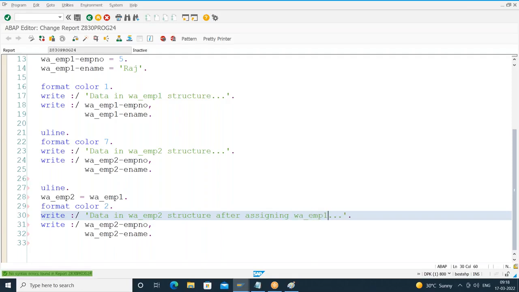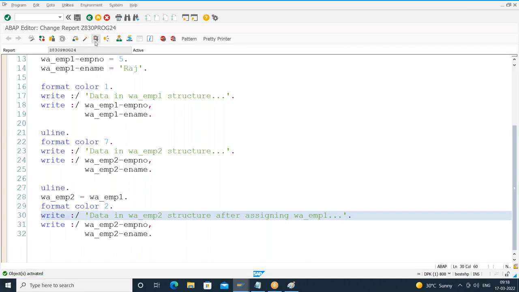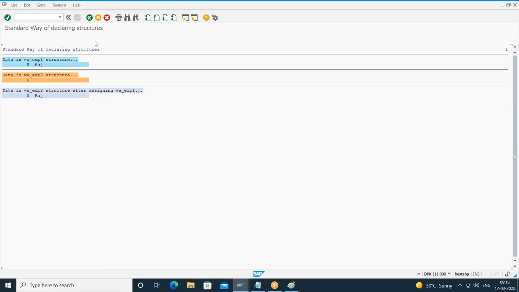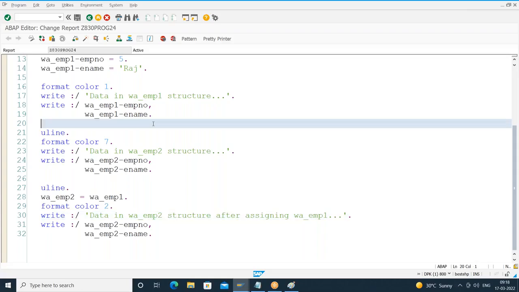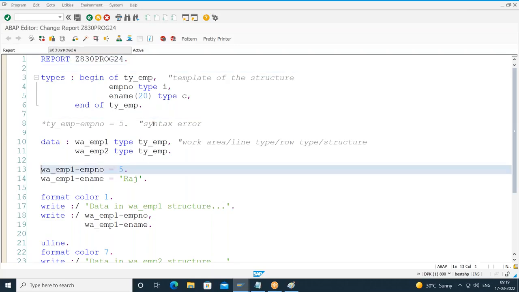Whatever the data is in EMP1 will be copied to EMP2 also. So initially I got 0 and space, now I got 5 and Raj. So this is the standard way we have to follow from now onwards for creating the structure. First create the template. Based on the template we can create any number of work areas.